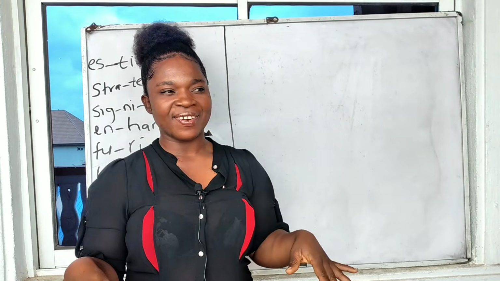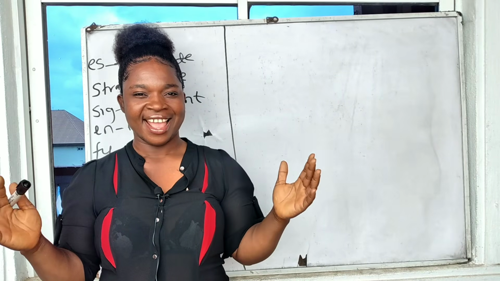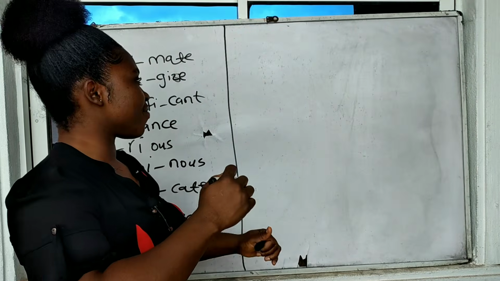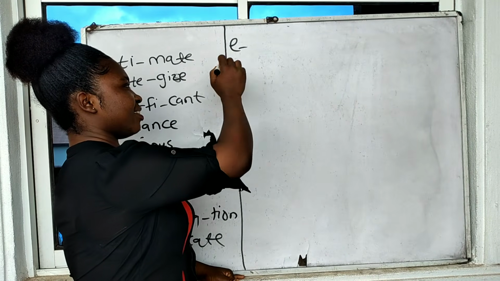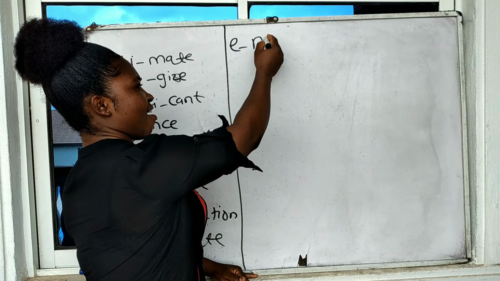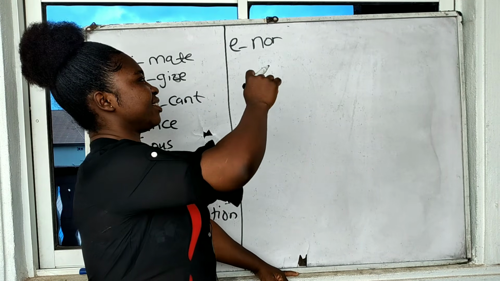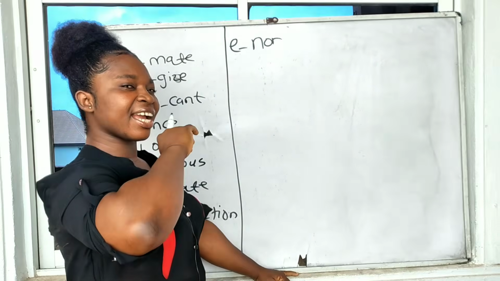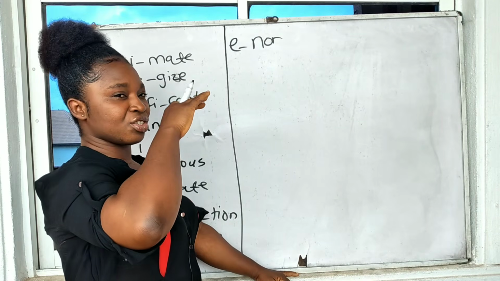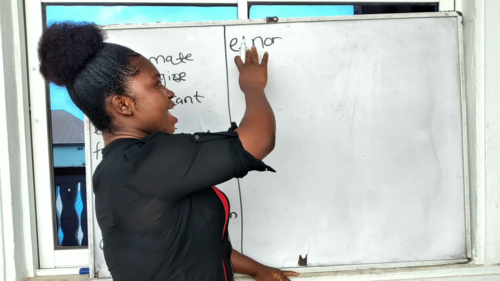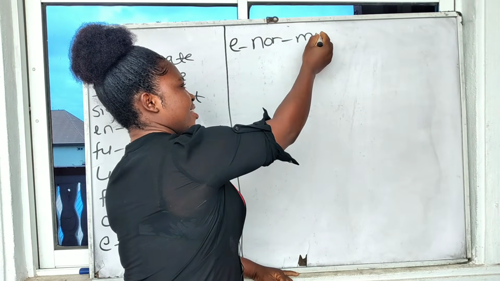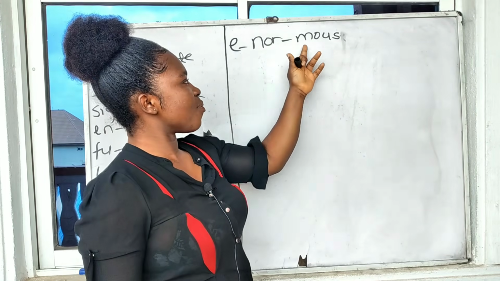Another one, let's try enormous. So we have no. Are we good? This is sounding no because it's a kind of lengthier in pronunciation. It's not just no. So we have no and we have the mos. Enormous.